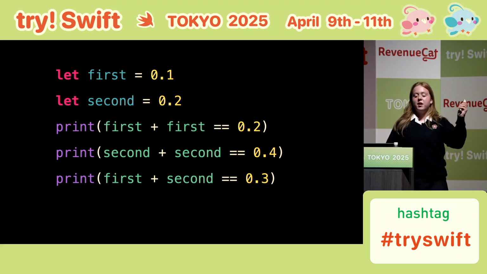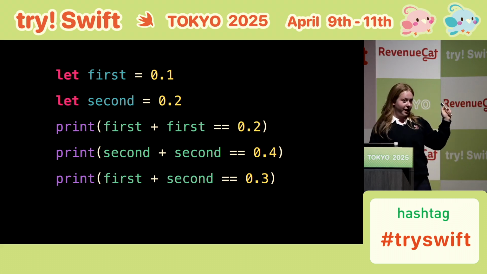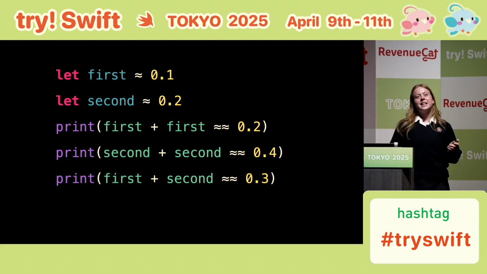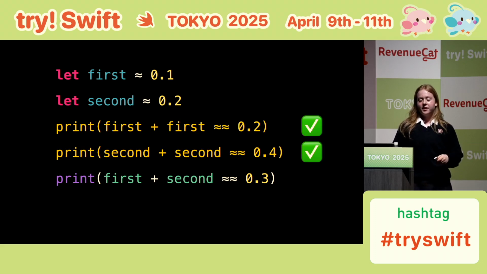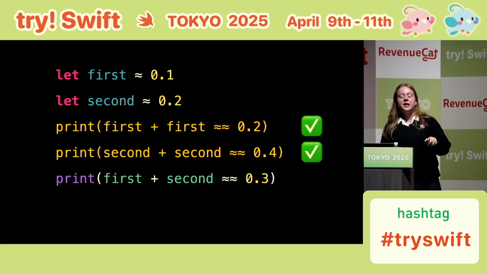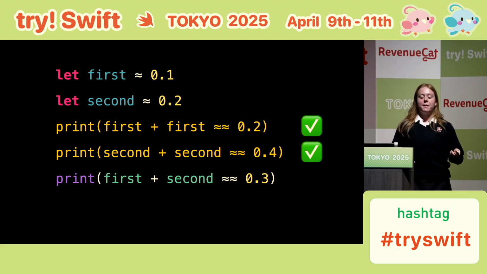Here's our Swift code from earlier. But remember, this time, none of these numbers can actually be stored in binary. So really, these are all approximately equal. First is approximately 0.1, second is approximately 0.2, and so on. The reason these two are true is because the errors are the same. The gap between the actual value and the closest binary representation matches.